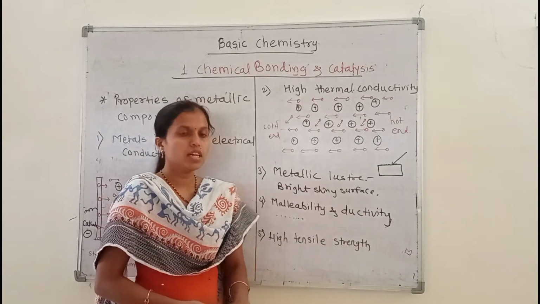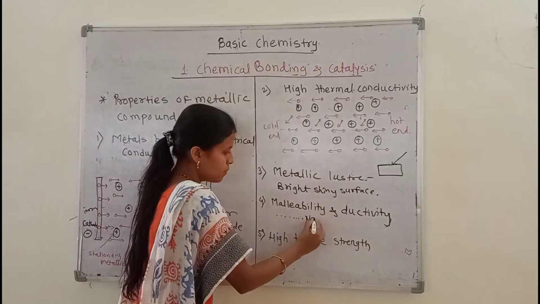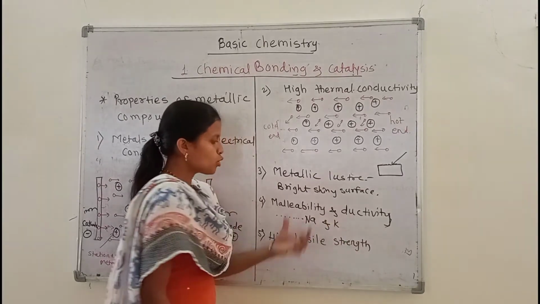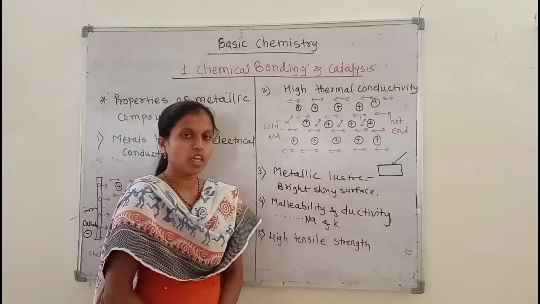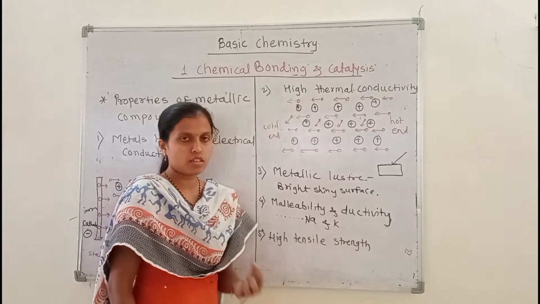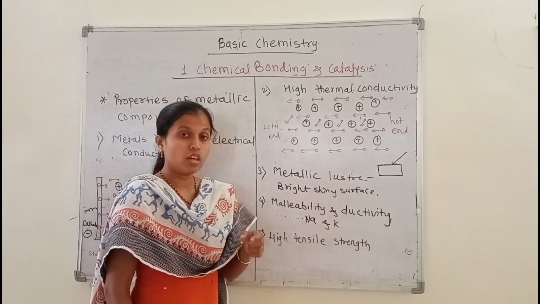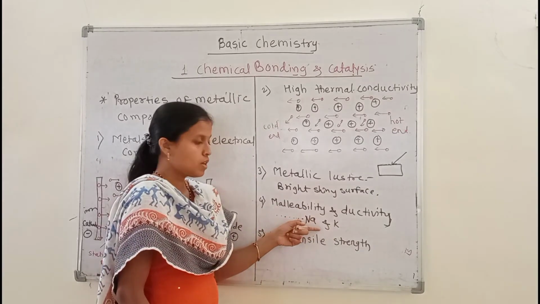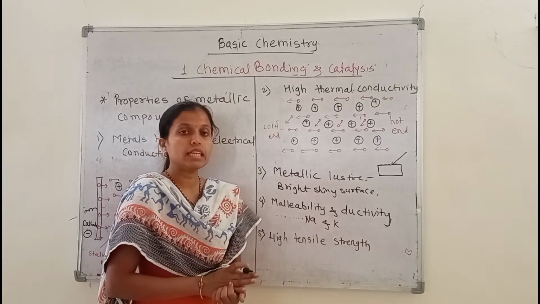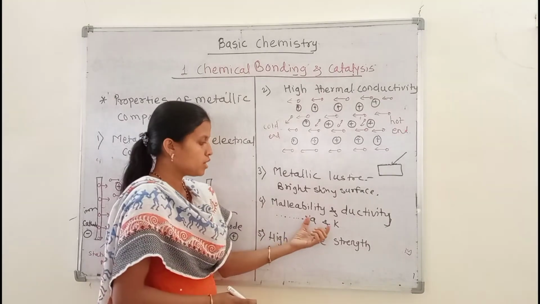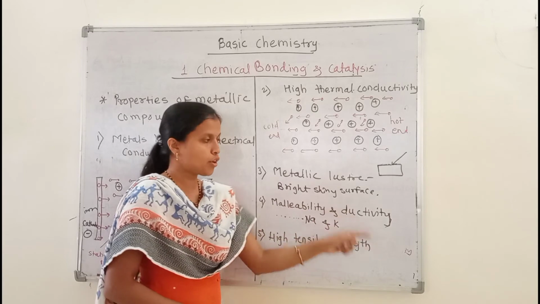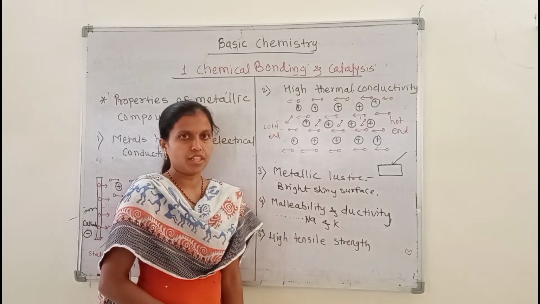But some metals, sodium and potassium, do not show malleability and ductility, because these two metals are very soft in nature, so they can be easily cut by a knife. So that's why these metals cannot show the property of malleability and ductility, okay.